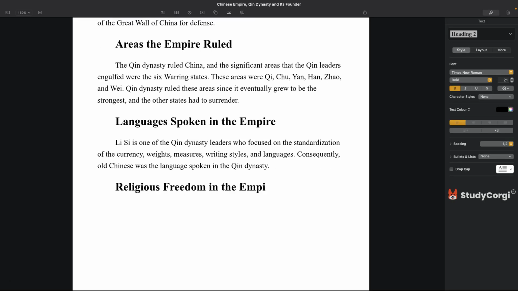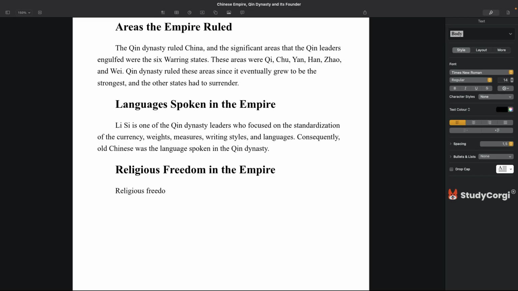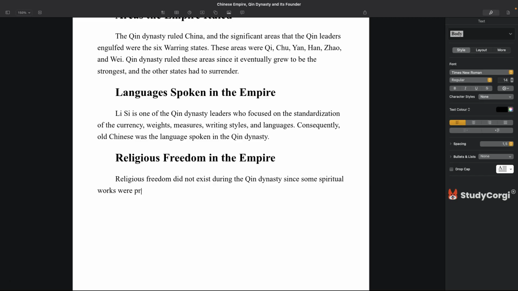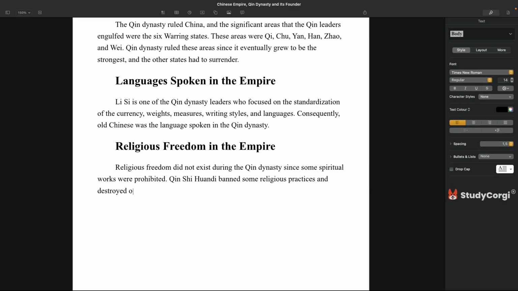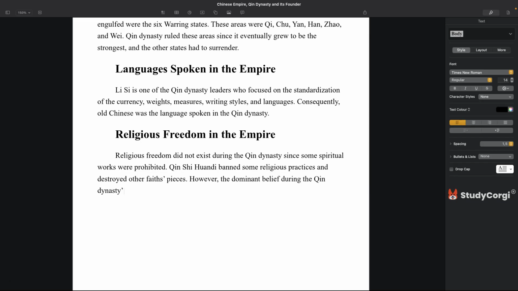Religious freedom in the empire. Religious freedom did not exist during the Qin dynasty since some spiritual works were prohibited. Qin Shi Huangdi banned some religious practices and destroyed other faiths' pieces. However, the dominant belief during the Qin dynasty's reign was the Chinese folk religion.